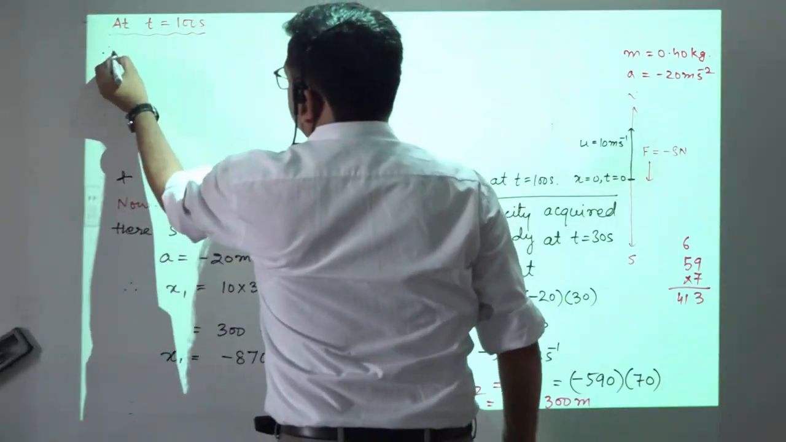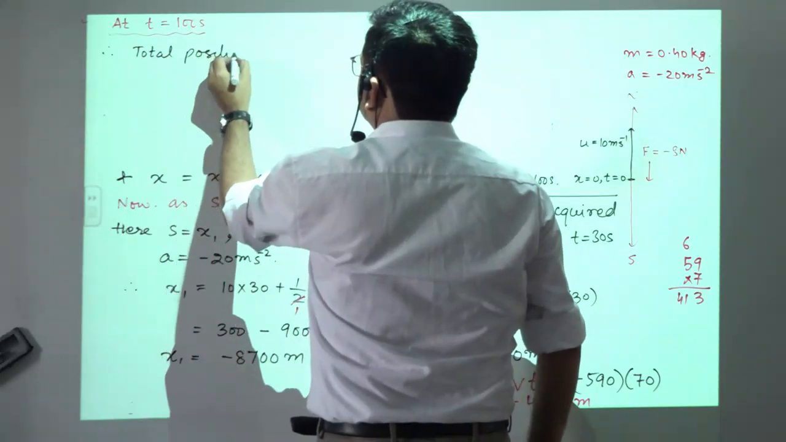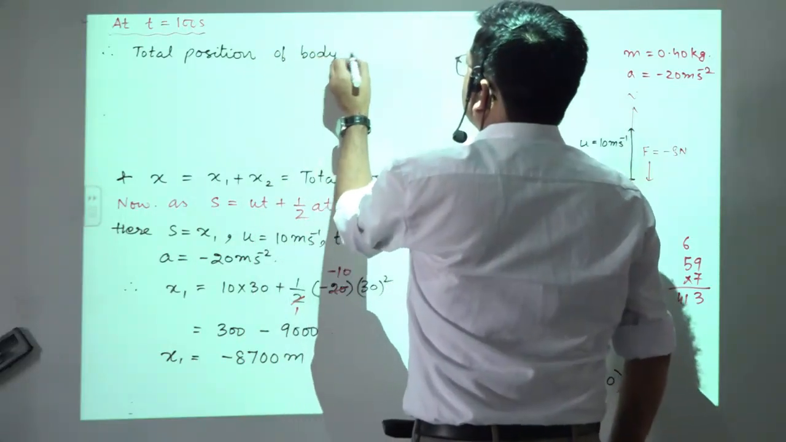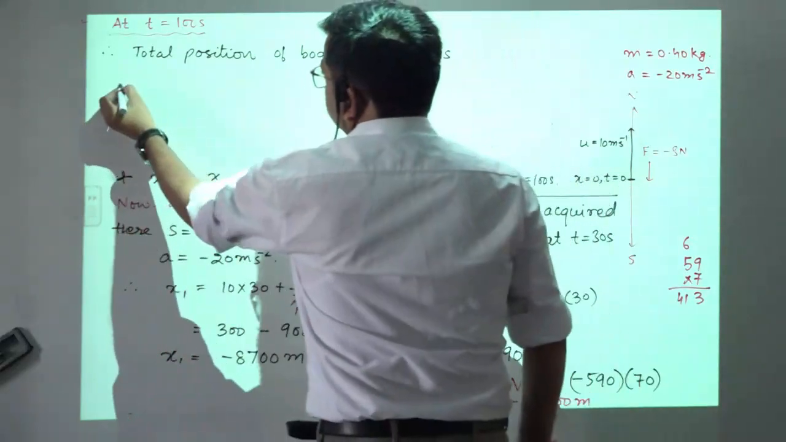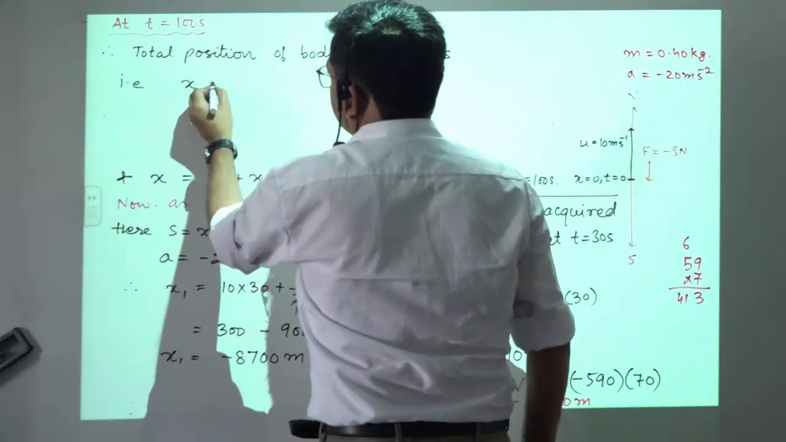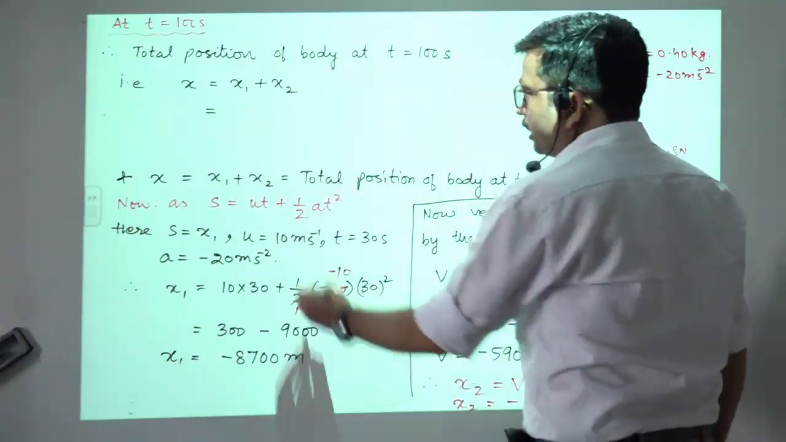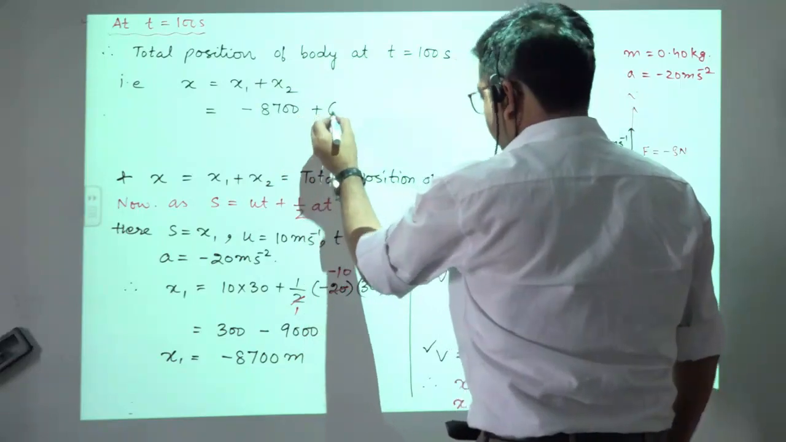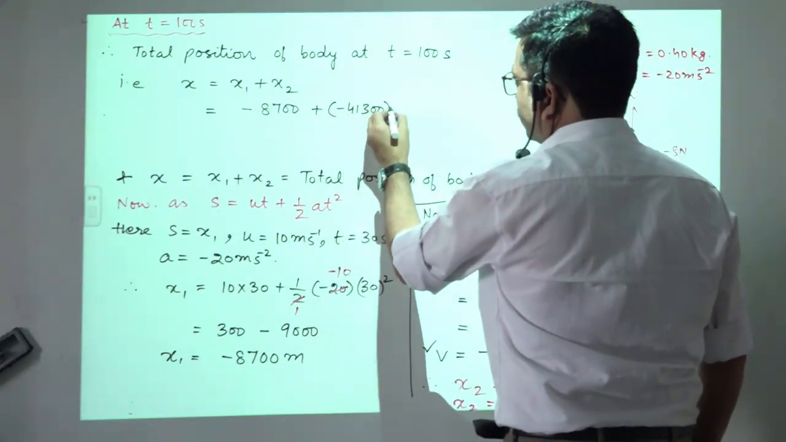So therefore, the total position of the body at t equals 100 seconds will be x equals x1 plus x2. Now what about x1? Minus 8,700 meter, plus x2, minus 41,300 meter.